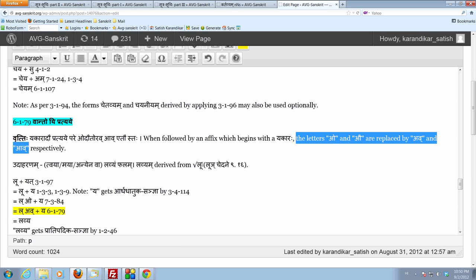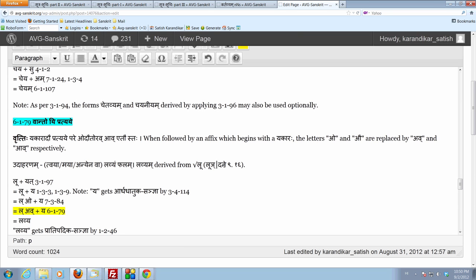So let's take a quick example. Let's take the dhatu lu chedane. Lu chedane, I'm sorry, there is a typo here. Should be lu chedane. So what lu means is to cut. Lu chedane. So lu is to cut, lavanam. Lavanam means salt, that which cuts through your wounds. So lu chedane means to cut or to pluck, to lop off. So an example you can take is toya athava maya athava anyena lavyam phalam. This fruit is to be plucked by somebody, by me or you or whoever.